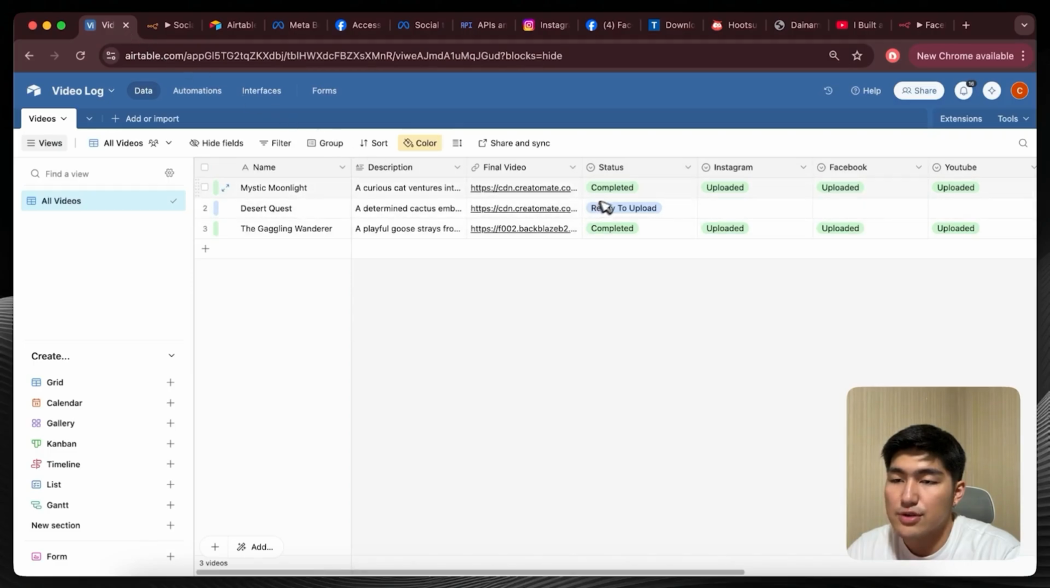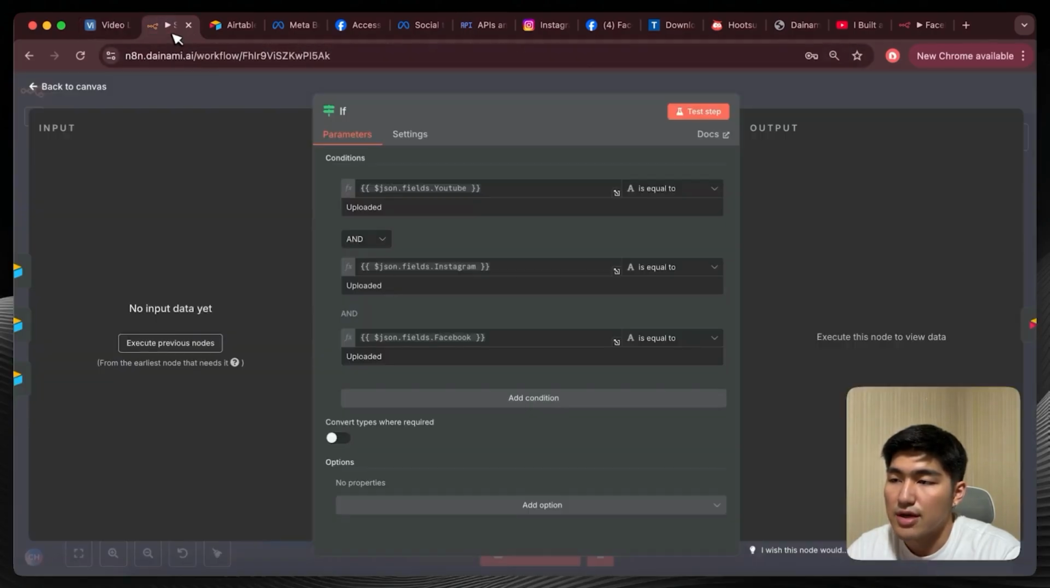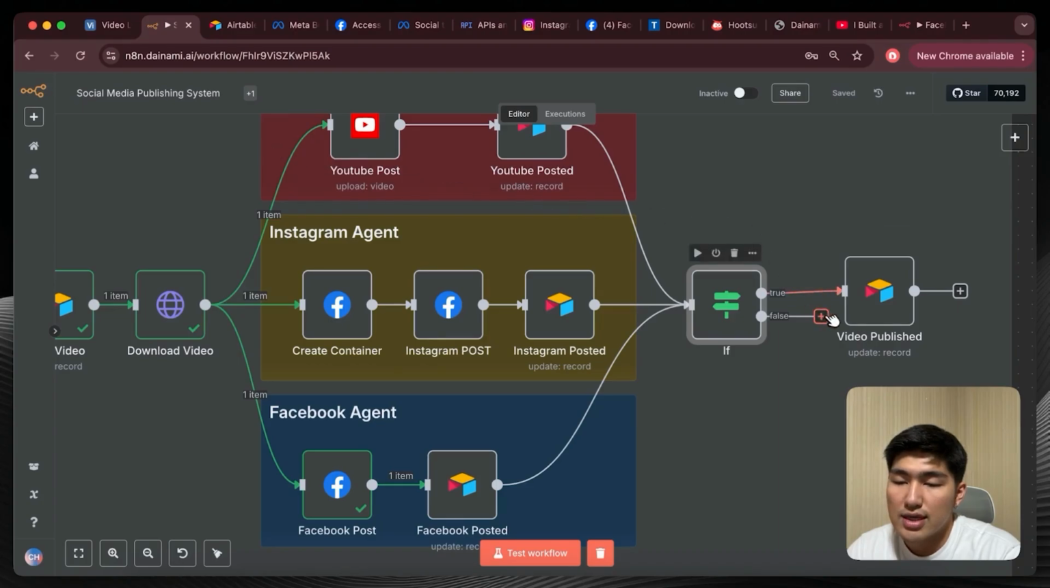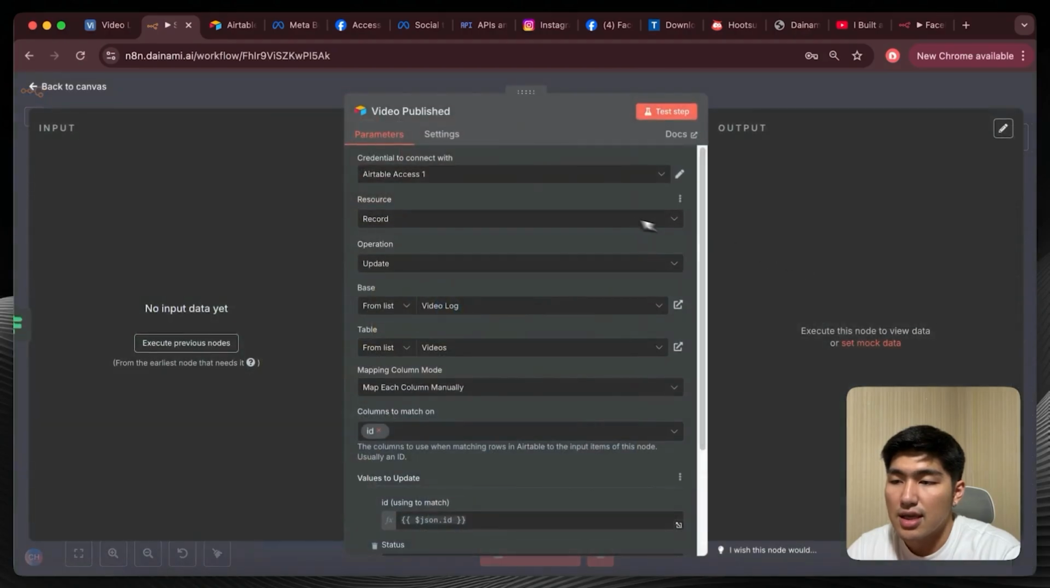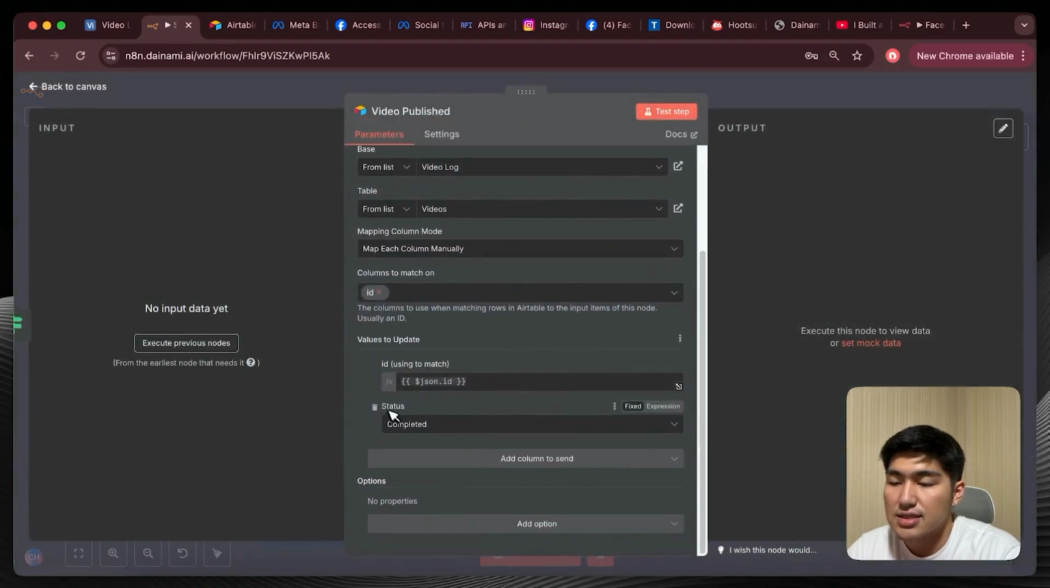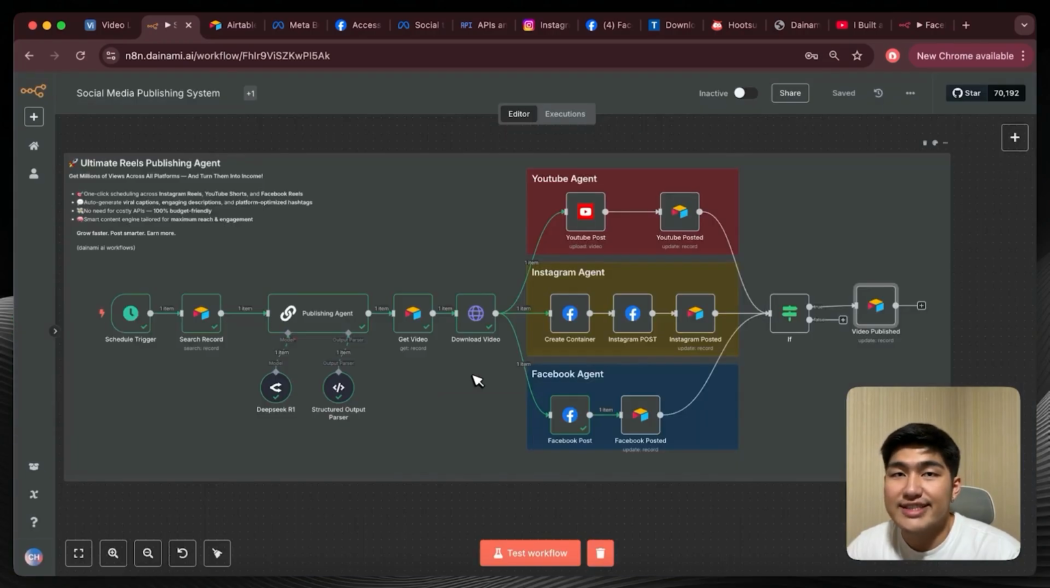And so if all of these fields are set to uploaded, right, you actually set as true, and this is where we can create the final node, which is also an update record node, and then we're going to set the status to completed, and that's all we need for our workflow. And just like that, you have a full publishing system that allows you to upload your content onto YouTube, Instagram, and Facebook anytime that you want on autopilot.